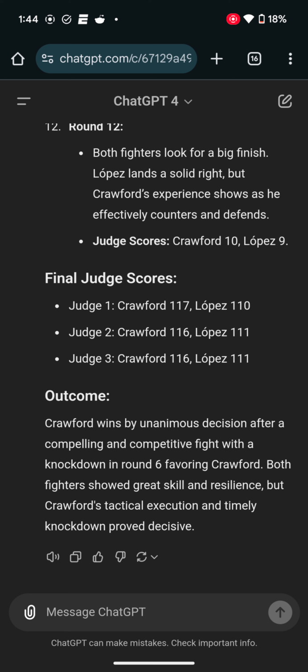And there you go, folks. We got Crawford fighting Lopez. That would be a great fight to watch. But Crawford clearly dominates Lopez, catching him with several jabs and counters and basically controlling the pace of the fight. It looked like Crawford was in control the whole day, the whole night, whatever you want to call it.